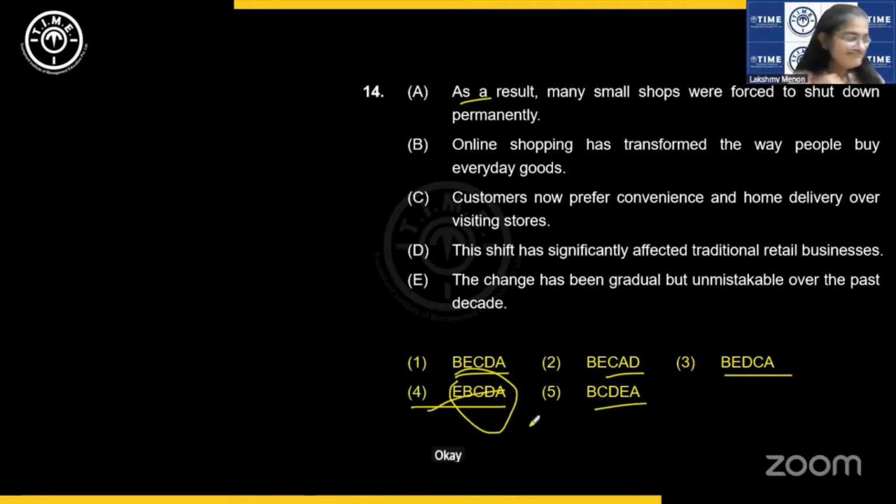Okay. Fifth option, Gunjan. Fourth option, Anjali. And fifth option, Gunjan. Okay. Very, very close options, no?